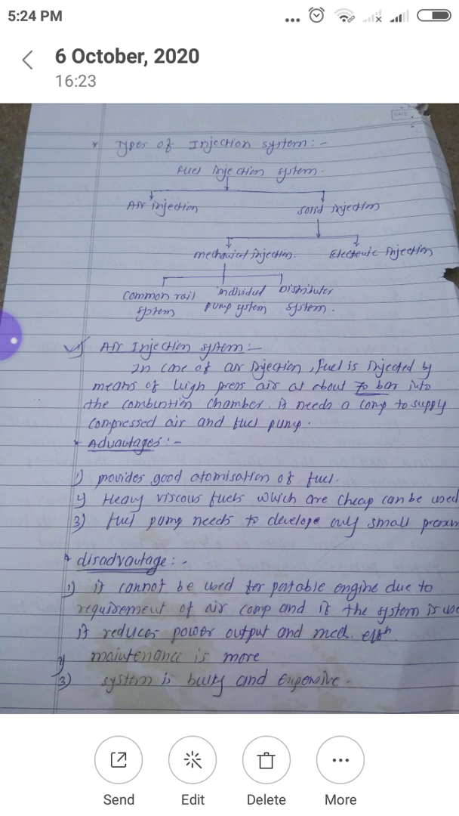In case of small or portable engines, this system is not suitable because it requires a separate compressor, and to run the compressor, power output from the engine is utilized. So as some power of the engine is consumed by the compressor, the mechanical efficiency of the system decreases, or some amount of power output from the engine decreases. So these are the disadvantages of this air injection system. Due to these disadvantages, nowadays this air injection system is not in use.